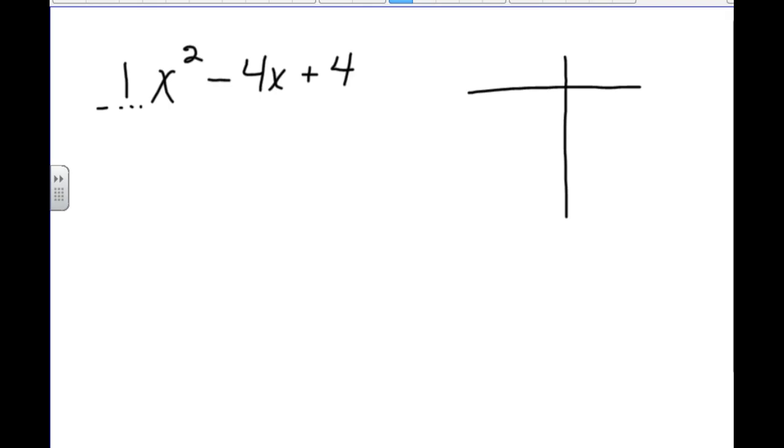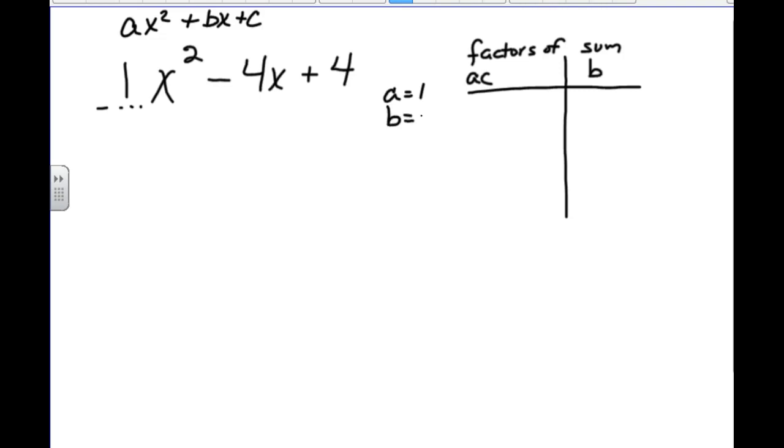We're looking for two numbers, the factors of AC, with a sum of B. So when I look at this, A is 1 because we have our standard form, ax squared plus bx plus c, and A is the coefficient of x squared. B is the coefficient of x, the linear term, and that's a -4 in this one. And C is the constant term, and in this one it's +4.